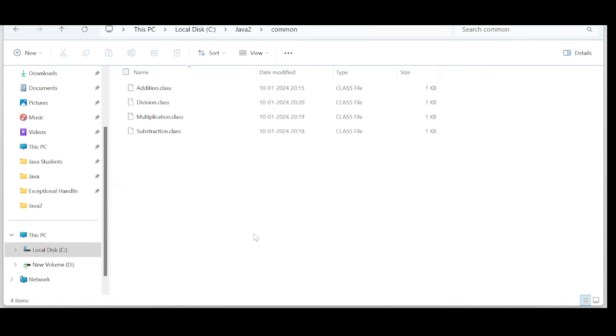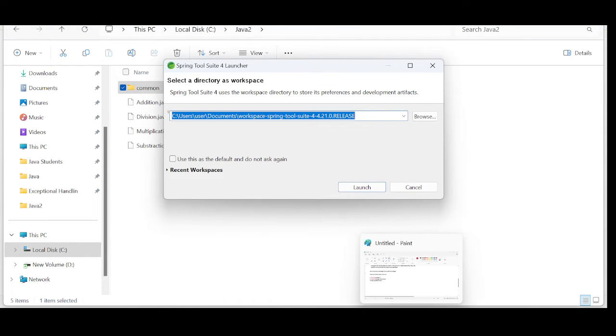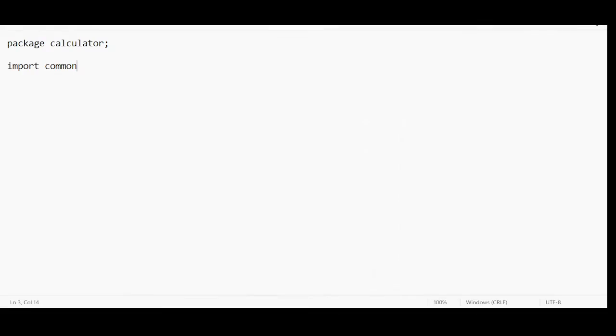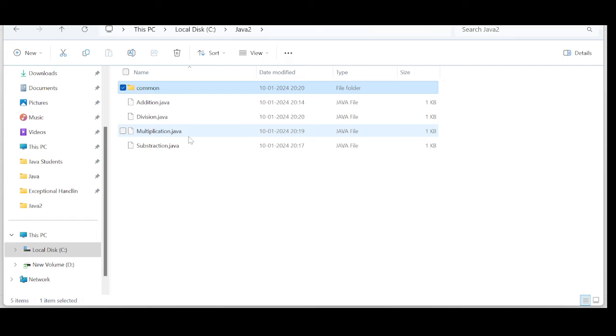So I should be using the package name as common. Common dot star. If I do this, I have access to all the functionalities inside this package.